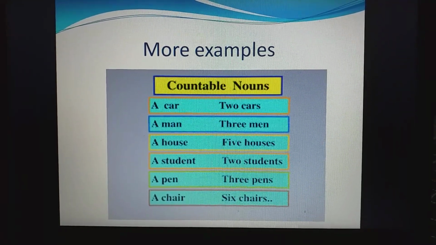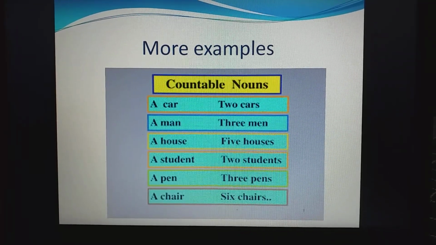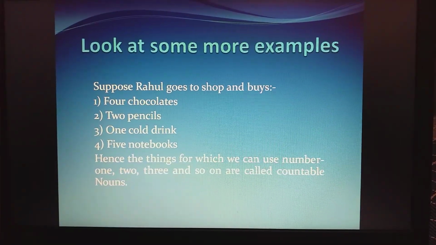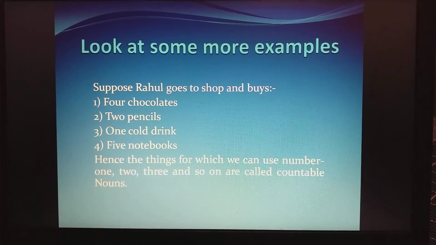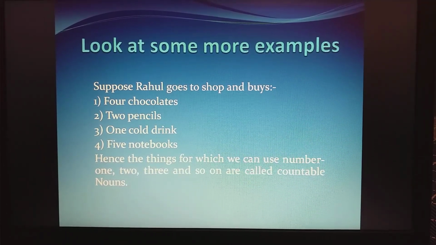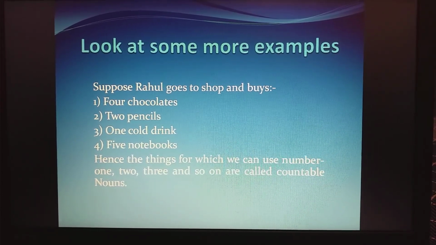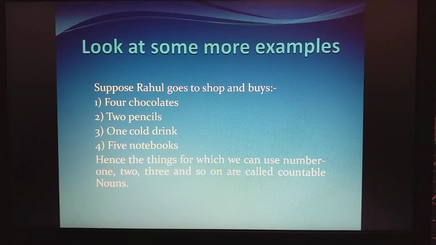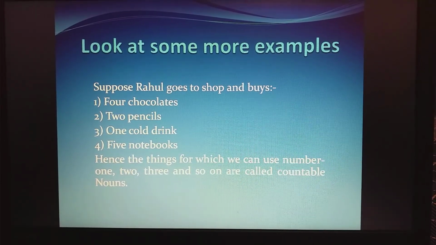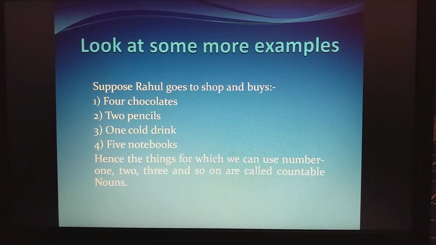So clear, what is a countable noun? Countable noun means the thing or object or person that we can count. Now look at some more examples. Suppose Rahul goes to a shop and buys, what does he buy? 4 chocolates. He can ask the shopkeeper to give me 1 chocolate, 2 chocolates. So he can count chocolates easily? Yes. Pencils. He asked the shopkeeper to give what? 2 pencils. So pencil is also a countable noun because we can count pencils.